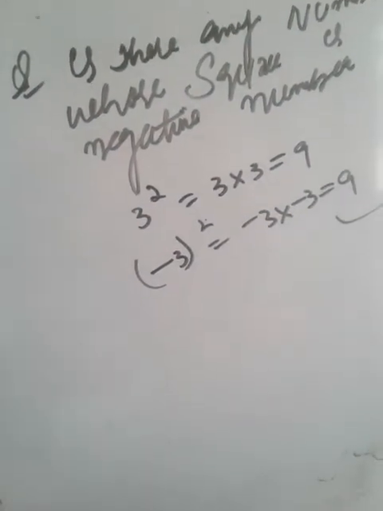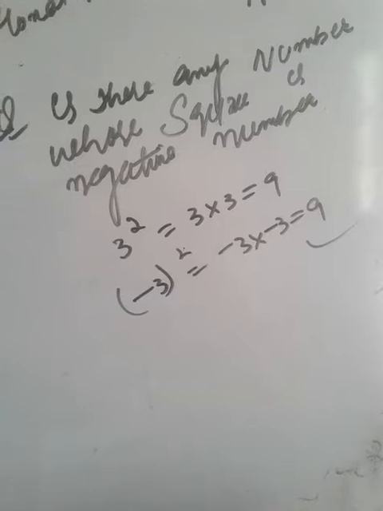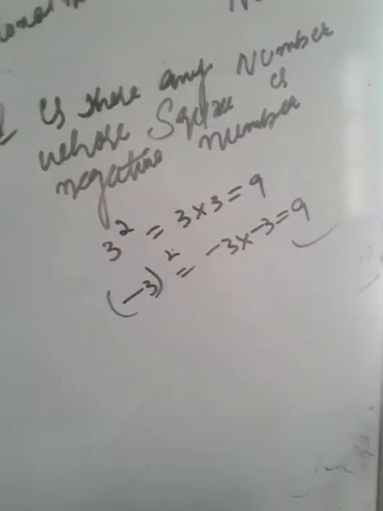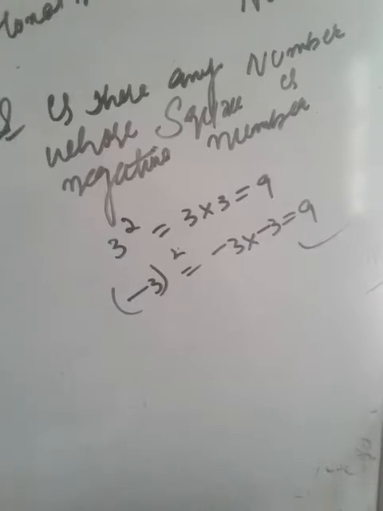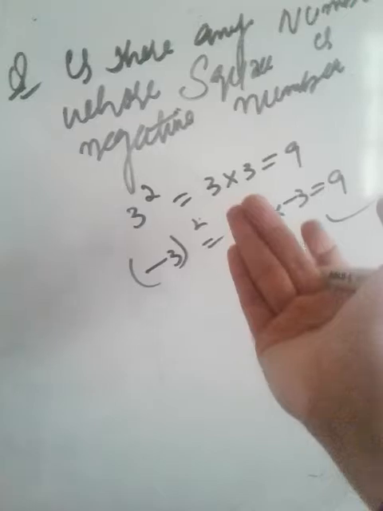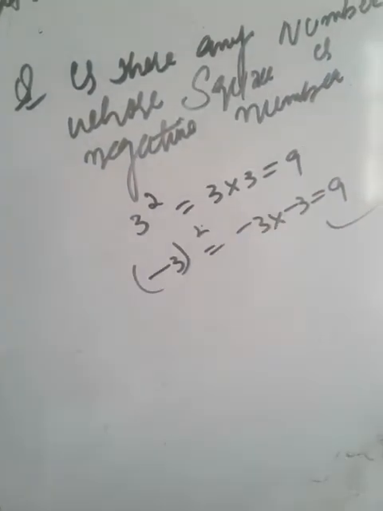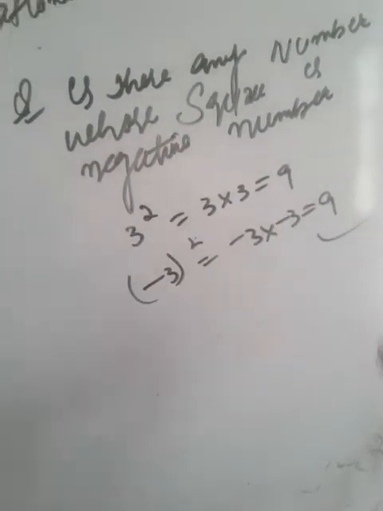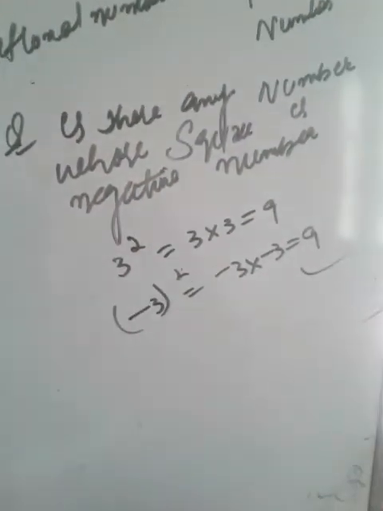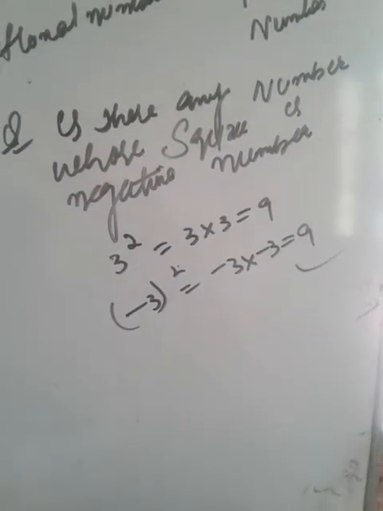So you have learned till now that for any number, whether positive or negative, its square is positive. You take any example, whether positive or negative, square it and you will find a positive number.